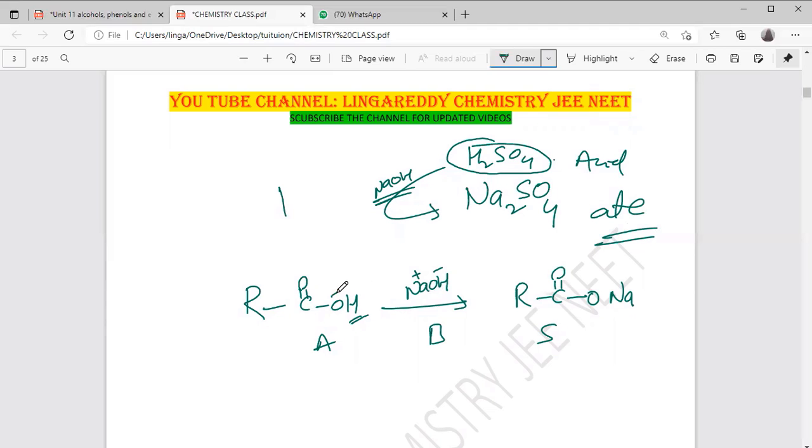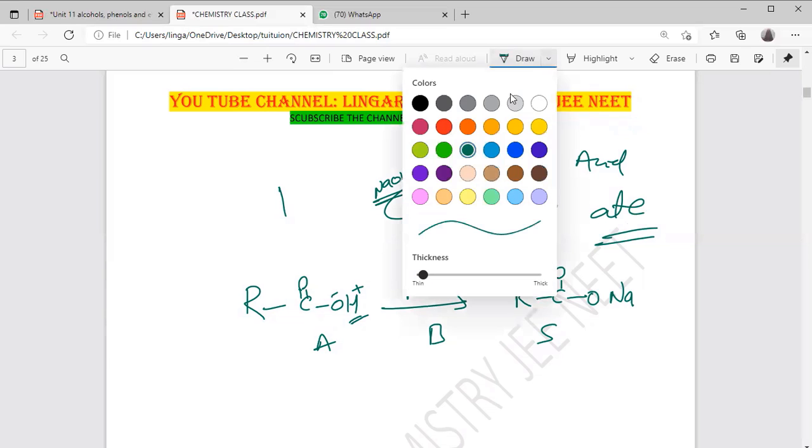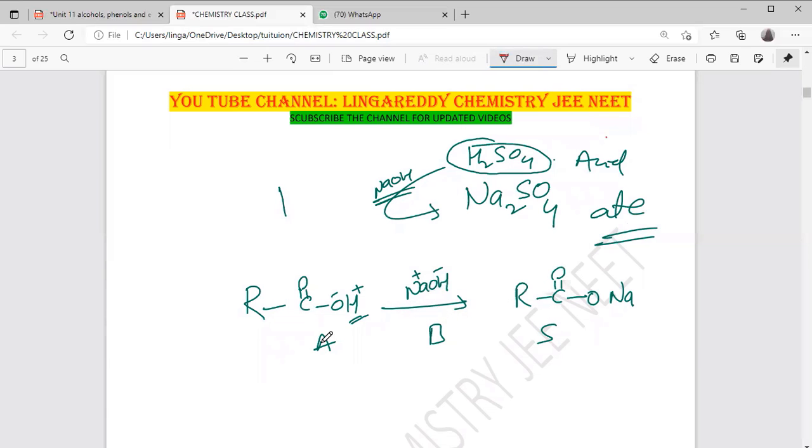So carboxylate minus, H plus. Just this H and Na will exchange. It is releasing H plus, it is releasing OH minus, forming water. So RCO minus, Na plus. What is it? Salt. Right.